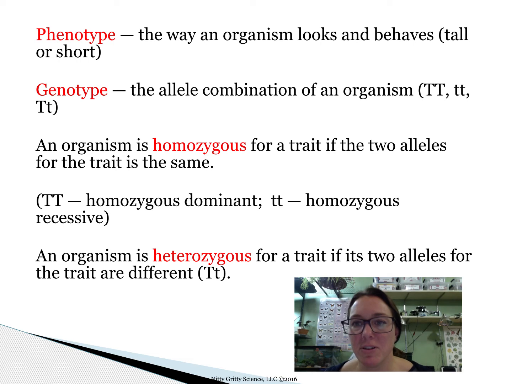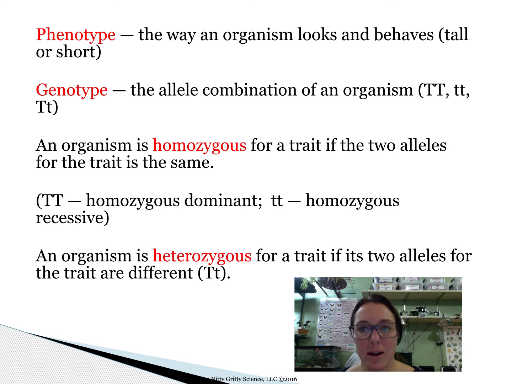A couple of important genetic terms and concepts that you need to understand for some labs and activities that we have coming up are phenotype versus genotype and homozygous versus heterozygous. So phenotype is the way that an organism actually looks or behaves, but their genotype is their allele combination for the genes that they carry. We'll take my hair, for example, because you're looking at me on the screen right now.